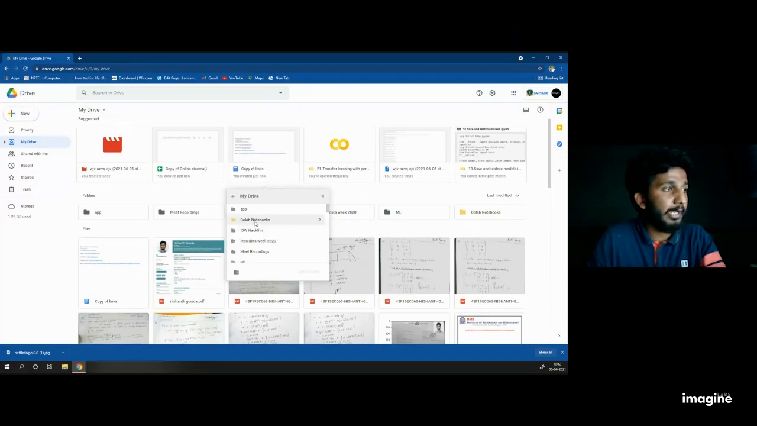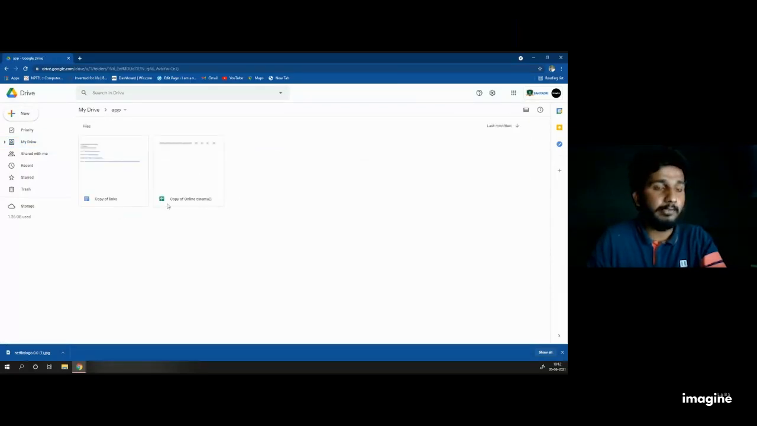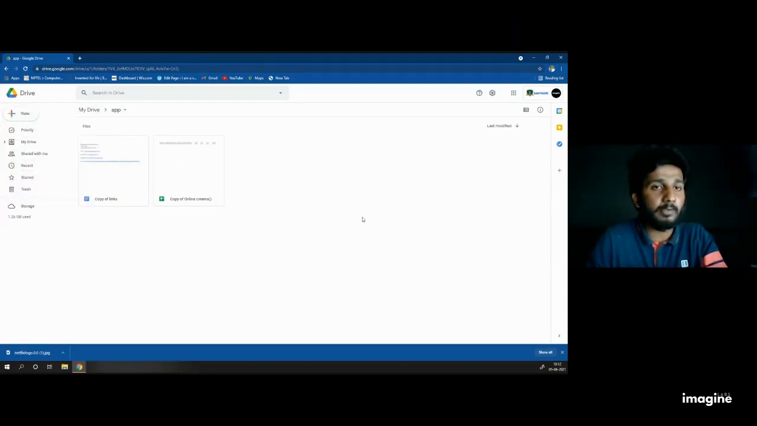When I click on my drive, I select the folder and move. Then when I click on the app, I can see two folders, copy of link and copy of online cinema. If you want to create your own database, when I click on new and click on Google Sheet, it automatically gives a blank Google Sheet. Using that, you can create your own data sheet.